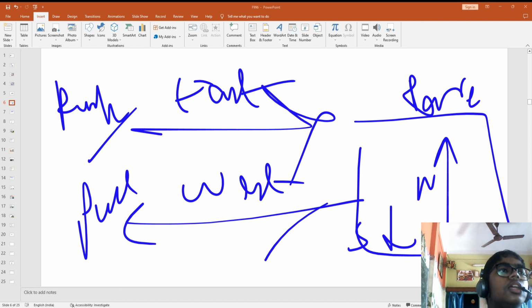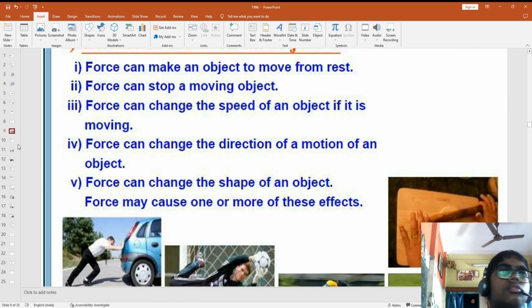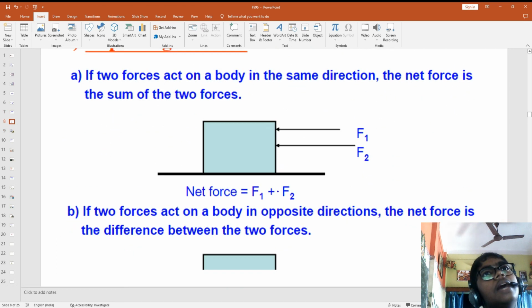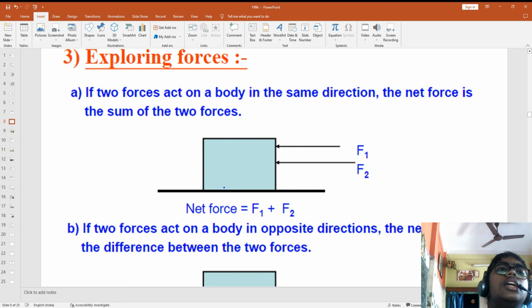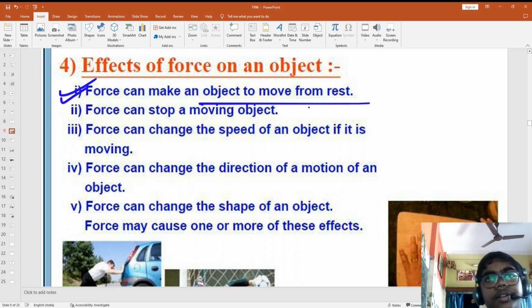Okay. So now we have learned that forces are due to interactions, and a push or pull is called a force. Now, what are some of its effects? First, let's see the effects of force. Force can make an object move from rest.